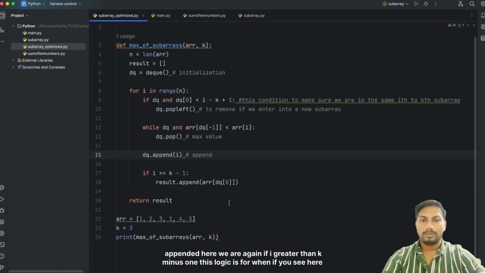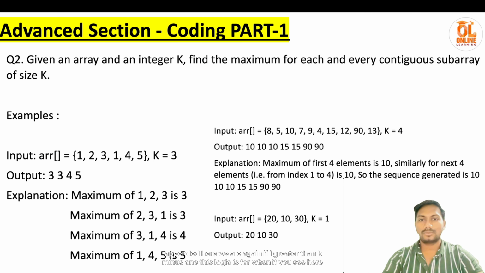And whatever we have appended here, we have again if I greater than k minus 1. This logic is for when, if you see here, for the first one it will not push into the list, because it has to go again, you have to finish that kth subarray.